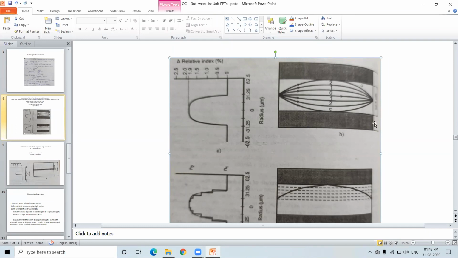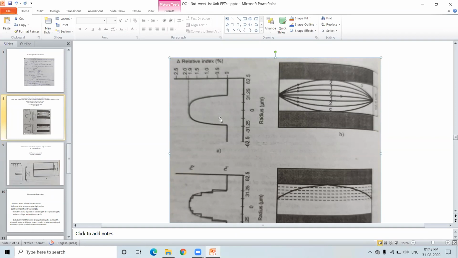For the above side and below side, if you divide them, you will get half of that. This is 62.5 micrometers, and the total is 125. Whatever diameters I have given you, it is 62.5 and 62.5, so it is 125 micrometers: the total diameter of this fiber.